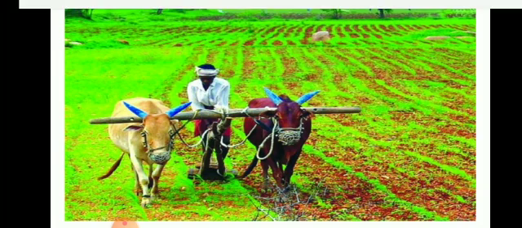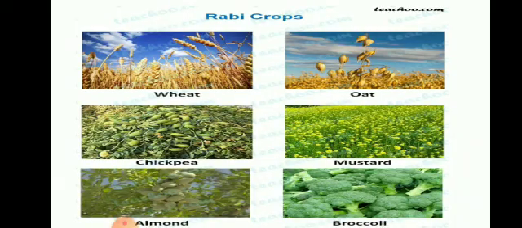Crops like wheat, oats, chickpea, mustard, almond, and broccoli are the crops grown in winter season, so these are considered rabi crops.